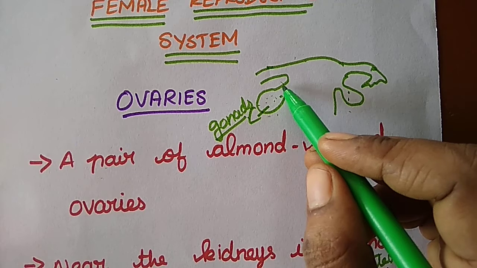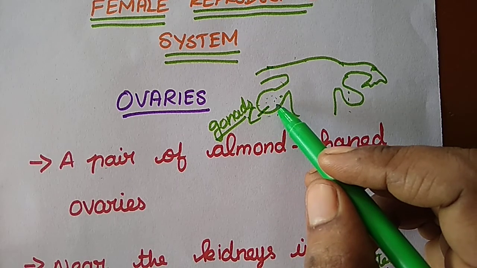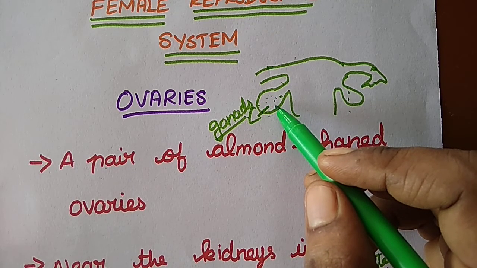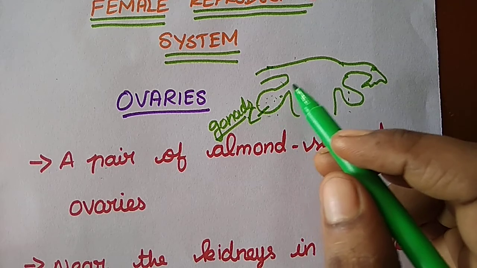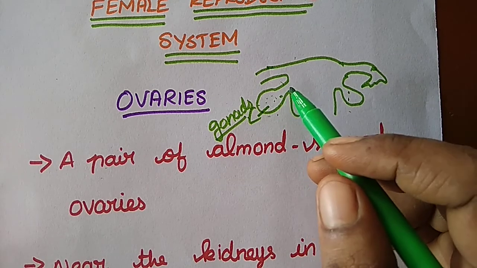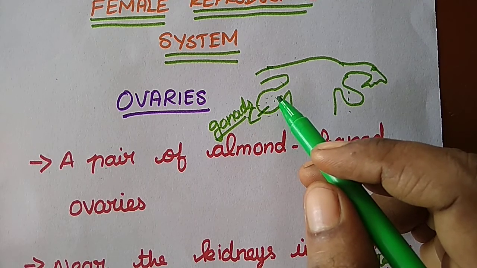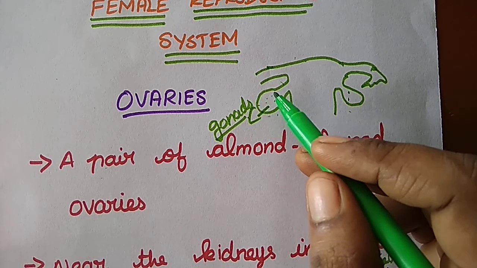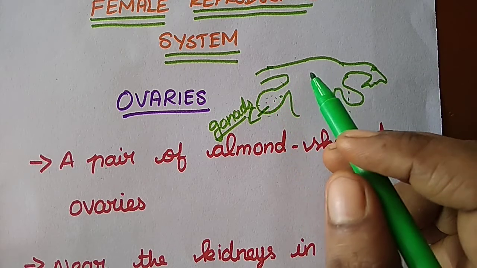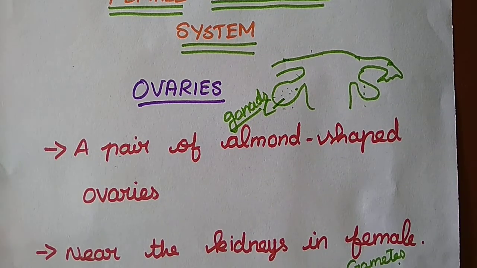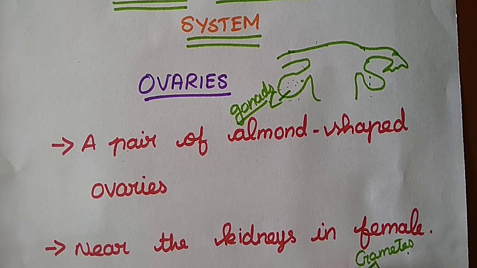And next, a matured ovum. Matured ovum, when they attain the puberty stage, in the age of 14 to 15 we are saying, they are having a huge number of ova in different stages of development. Okay, so that's it for the ovary. I hope you have understood the ovary. Let me move on to the next one.